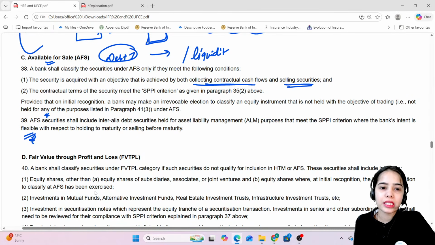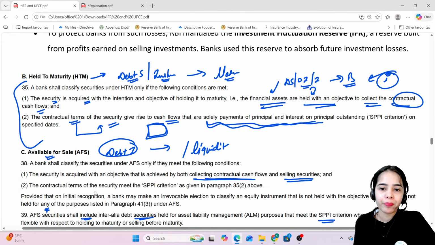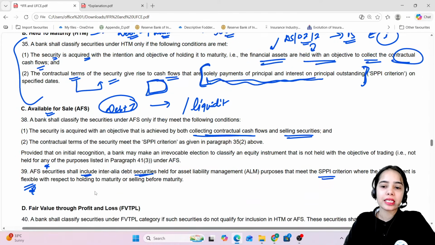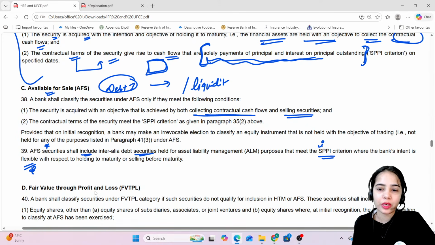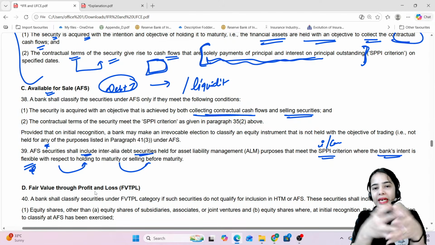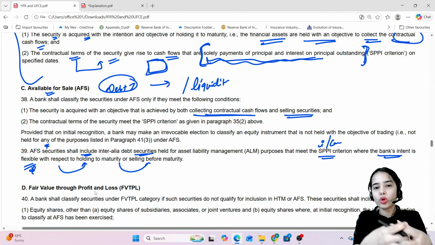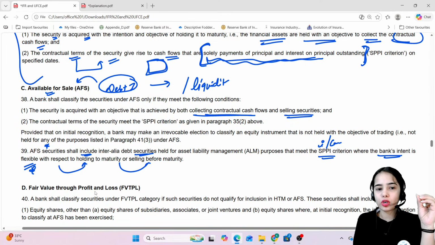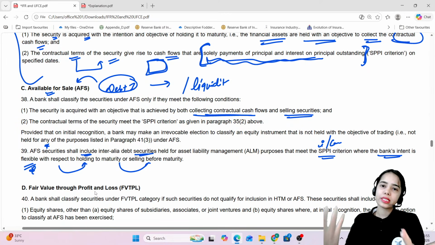So available for sale security shall include debt securities that meet the SPPI criteria, that is the solely payments of principal and interest on principal outstanding, that is there are regular payments that are coming, the regular interest or the cash flow that is coming. Where the bank's intent is flexible, the bank can hold this till maturity or sell it also. So there is no binding regulation that the bank has to hold these securities. If it is under available for sale, the bank can hold it or sell it also.